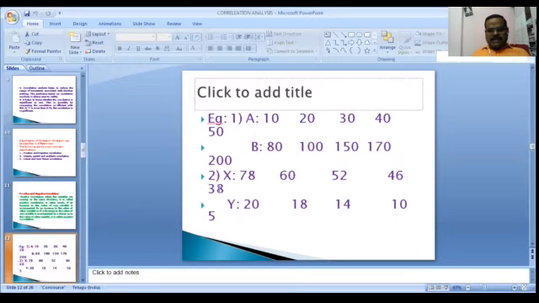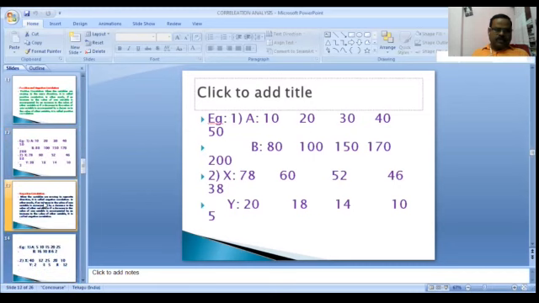To observe a second example: 70, 60, 52, 46, 38, 20, 18, 14, 10, 5. In this second example, the values continually decrease, so the direction is opposite. The same direction is called positive correlation. When the direction changes, that is a negative correlation. That is one discussion.